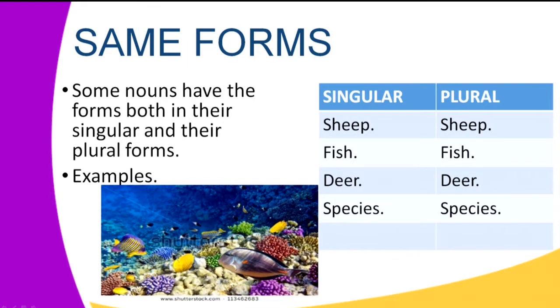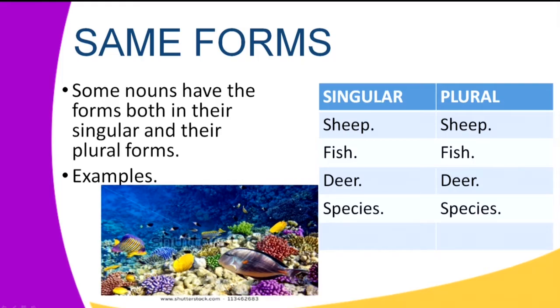Let's talk about nouns that have constant singular and plural forms. Some nouns have the same forms in their singular and in their plural forms. For example, when you're talking about sheep, it's the same, whether in singular or in plural. Another word is fish.